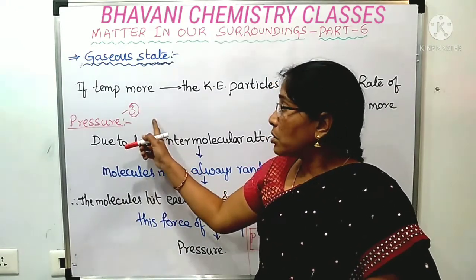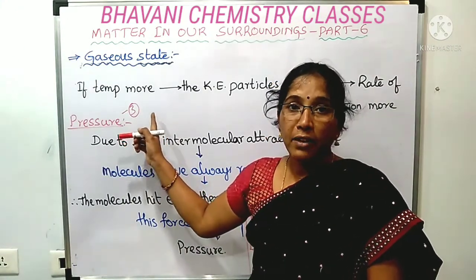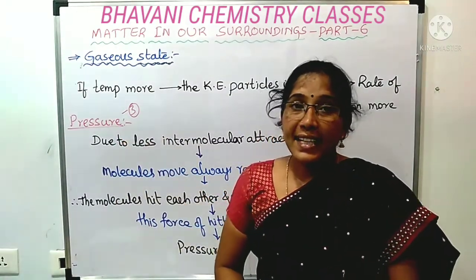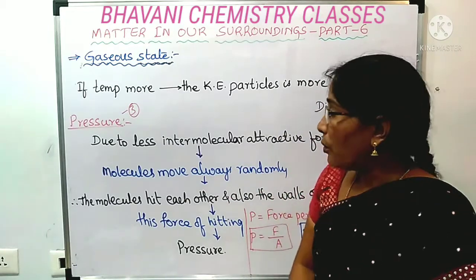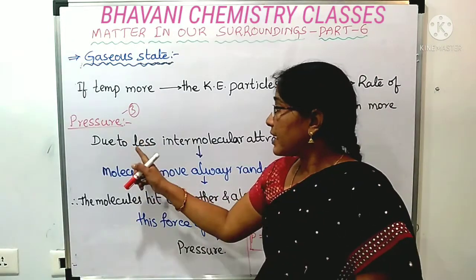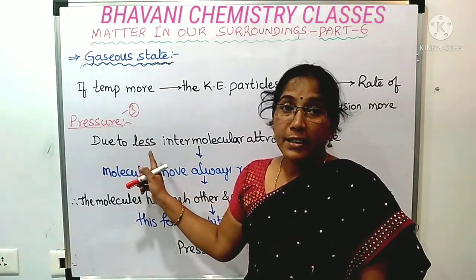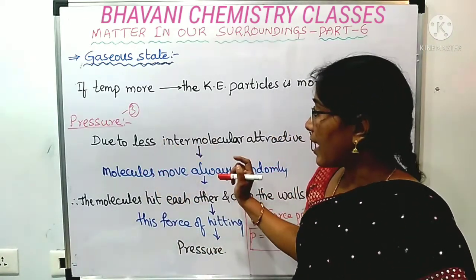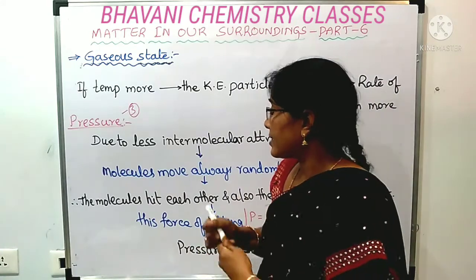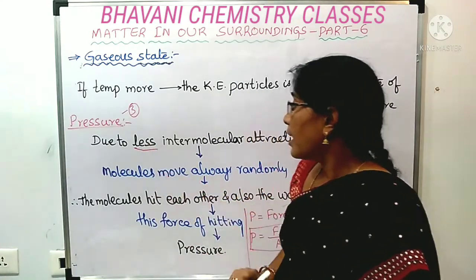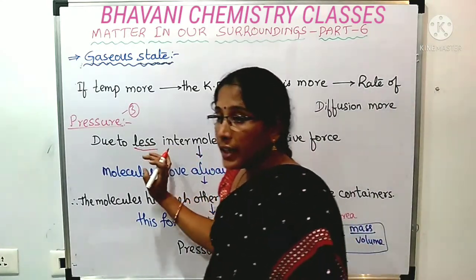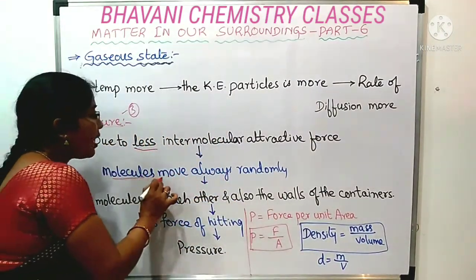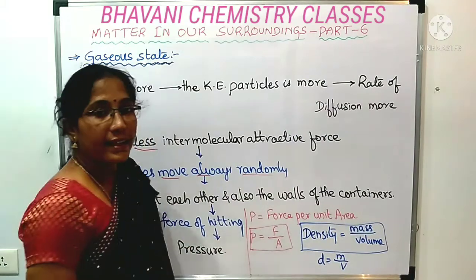Now, let us go to the third property, one more property of the gaseous state, that is pressure. Gases exert pressure. How is it possible? That we will see now. You know already that the forces of attraction between the molecules of gases are very small, and due to this reason, the gaseous molecules always move randomly here and there.